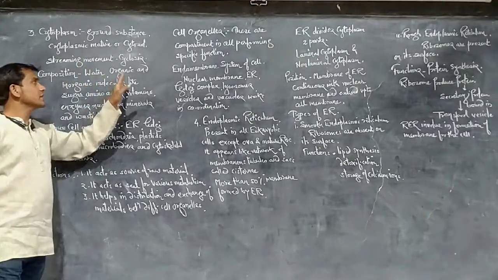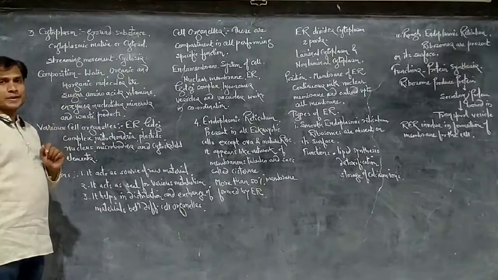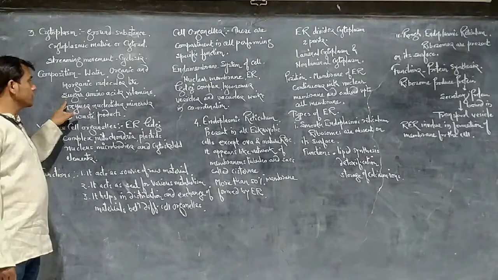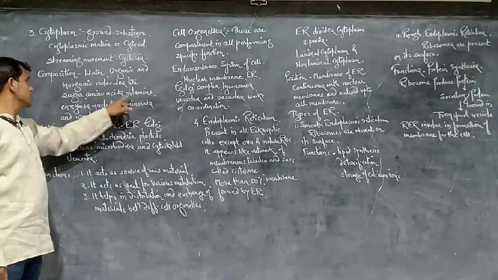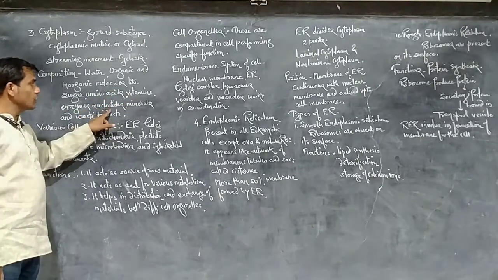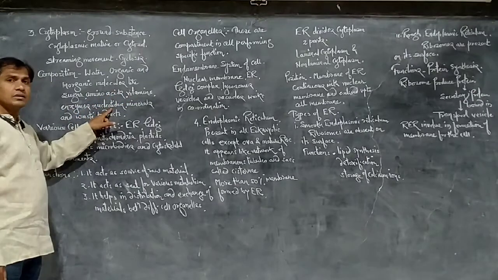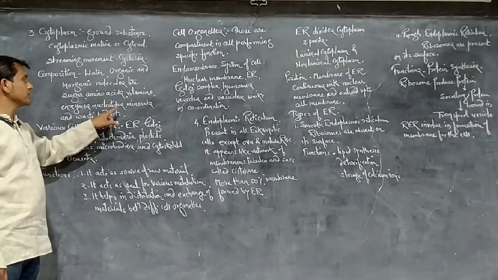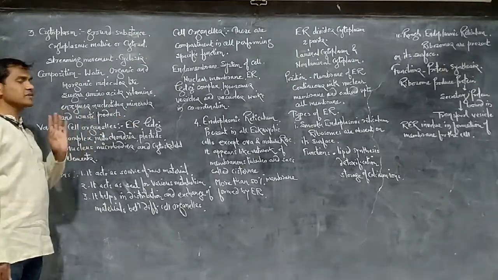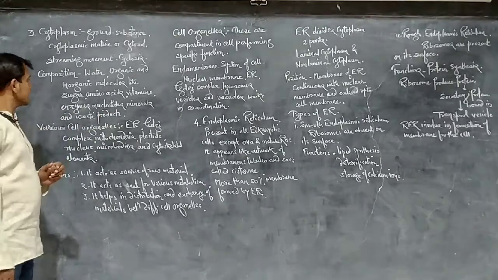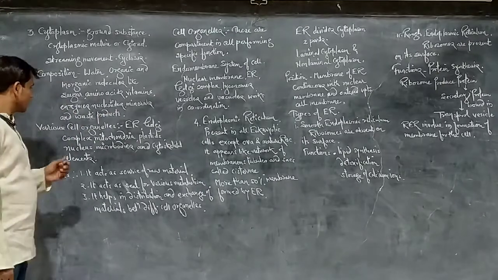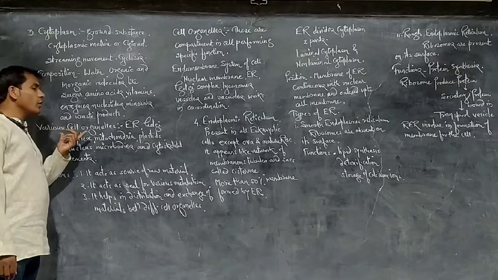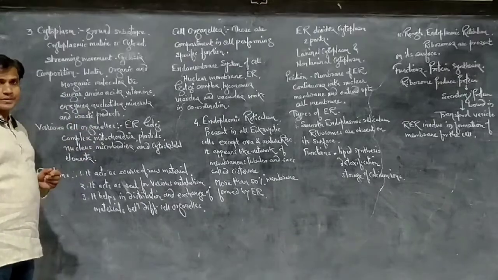Apart from water, various organic and inorganic materials are also present here, like sugar molecules, amino acids, vitamins, enzymes, and nucleotides. Nucleotides are the units of nucleic acid. Minerals and some waste products are also found inside the cytoplasm. Then various cell organelles are also present in the cell cytoplasm.